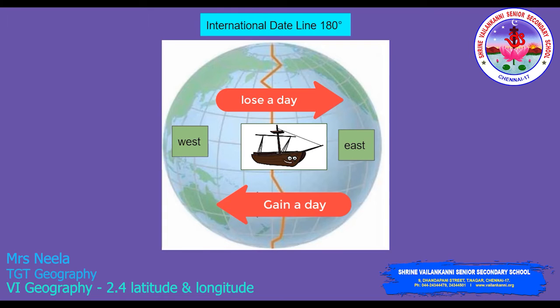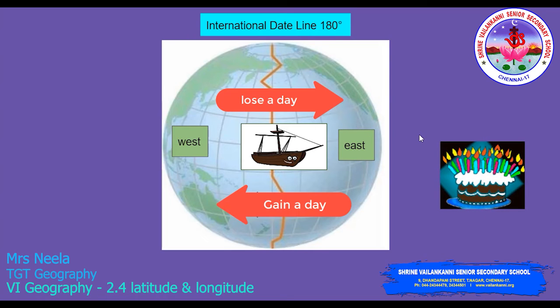We can understand this even better by choosing your birthday. So for example, assume that it is 24th June to the west of the date line, and here in the east it is 25th June. Now if you cross from west to east and your birthday is on 24th June, and on 24th June you're crossing from west to east, what happens?